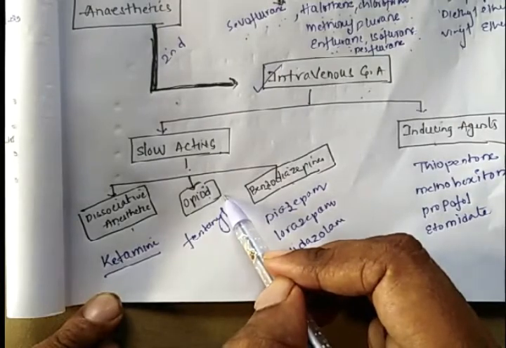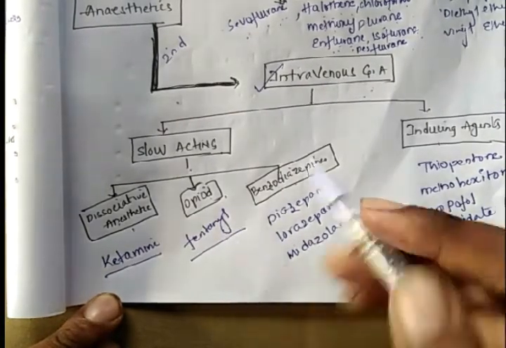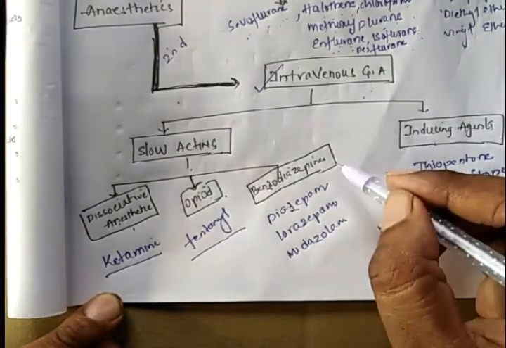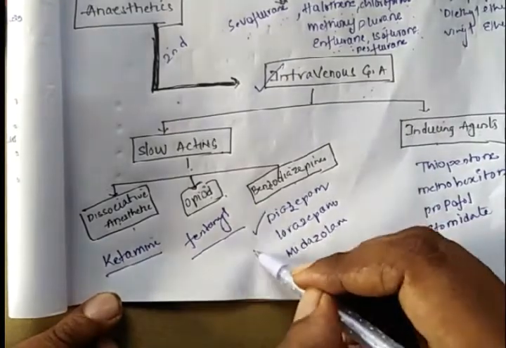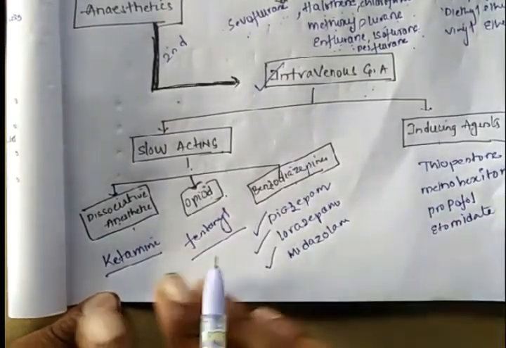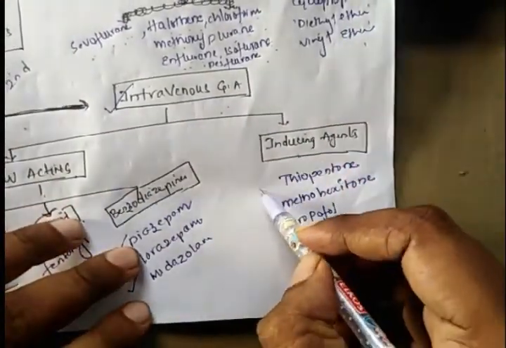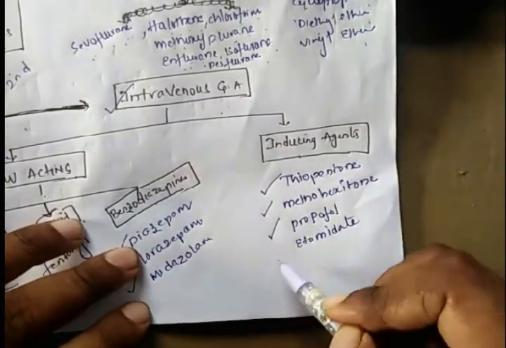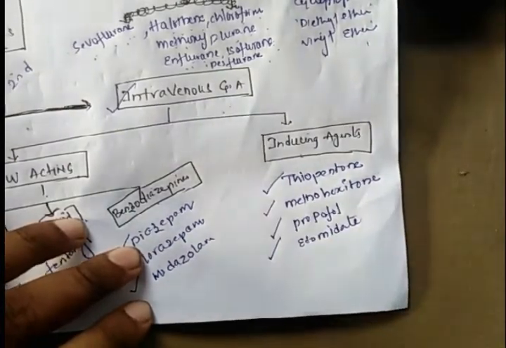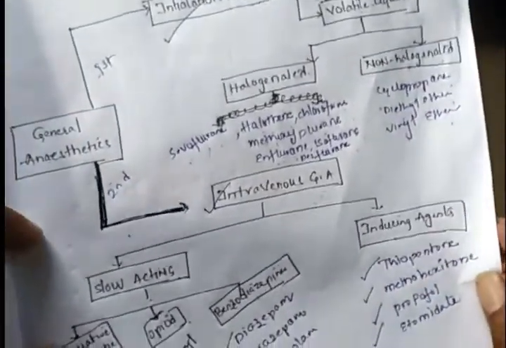For the slow acting opioid anesthetic it is fentanyl, which we already discussed in narcotic analgesics. For the benzodiazepines, the examples are diazepam, lorazepam, midazolam. Coming to the inducing agents under intravenous general anesthetics, examples are thiopentone, methohexitone, propofol, etomidate. This is about classification of the general anesthetics.